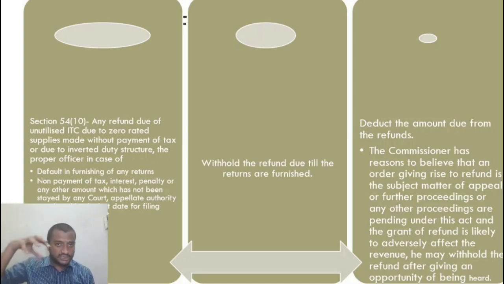So if the commissioner feels that it is prejudicial to the interests of the revenue, he will withhold the refund. He has power to withhold the refund. If the commissioner has reasons to believe that the refund is subject matter of appeal or any other proceedings are pending and the grant of refund is likely to adversely affect the revenue, he may withhold the refund. So he will give the taxpayer or the applicant an opportunity of being heard. Everywhere an opportunity of being heard is mandatory.